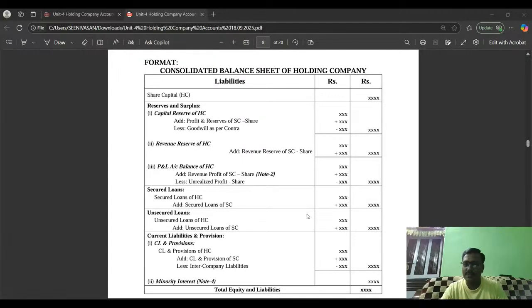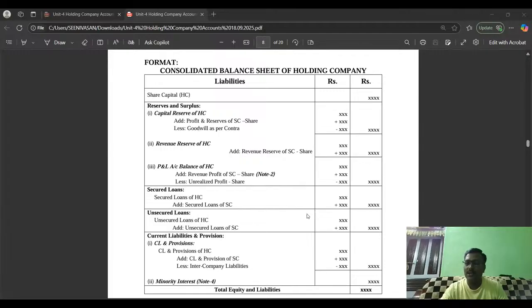Here, that's the simplest thing. We have to add all the loans of the holding company and subsidiary company and just show it at the outer side. That's over. The last item is current liabilities and provisions. What are the items of current liabilities? Like sundry creditors, bills payable, bank overdraft, and provisions. All those things come under current liabilities.